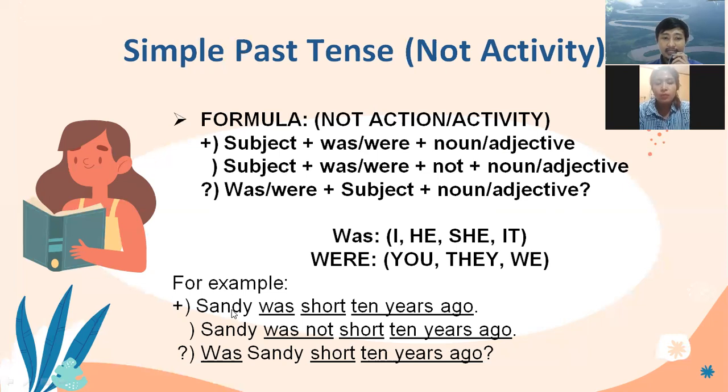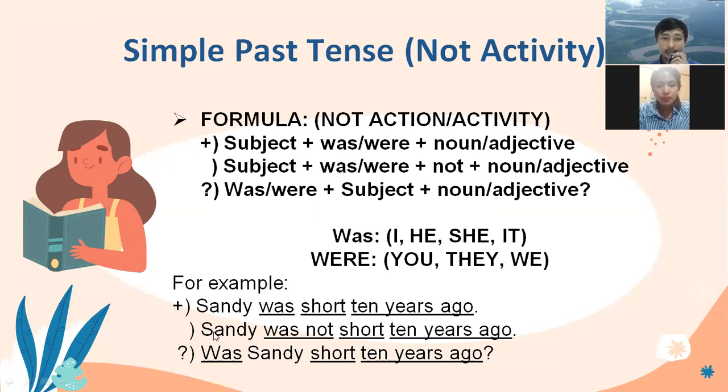Subject: Sandy, a girl or a boy here? Boy, so boy goes back to he, so we use was. So Sandy was short 10 years ago, very good.